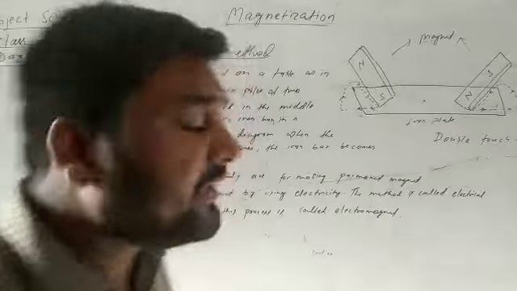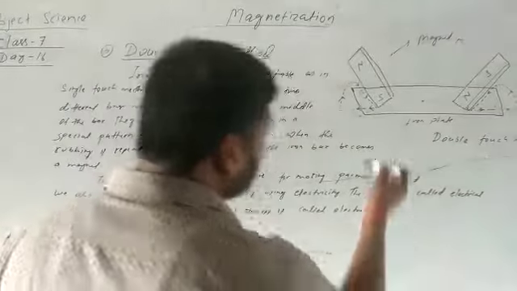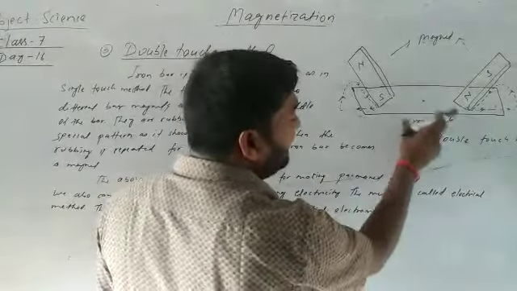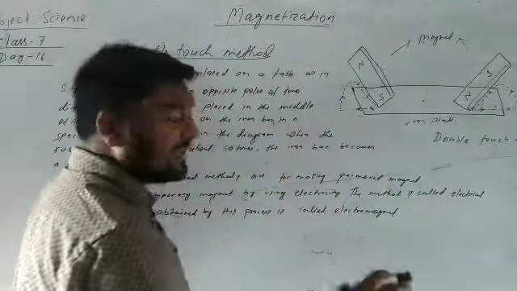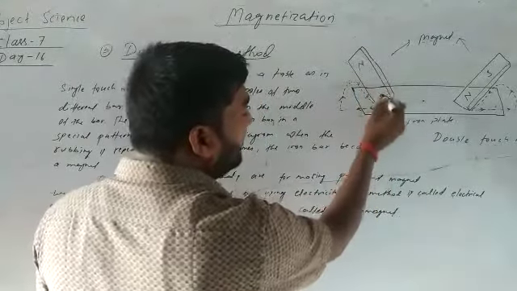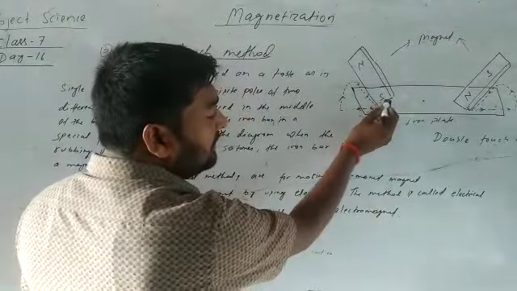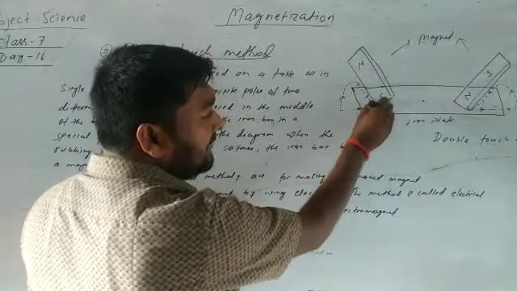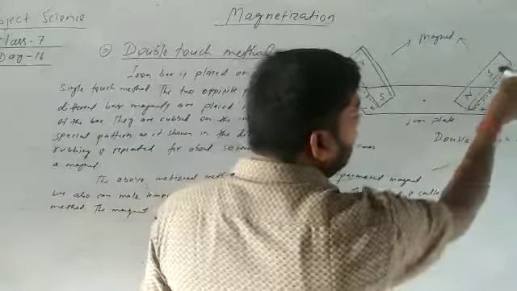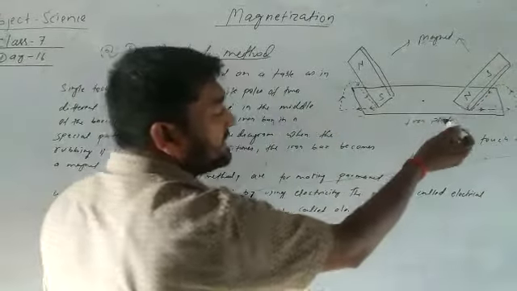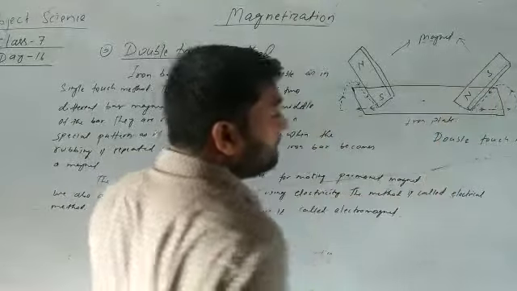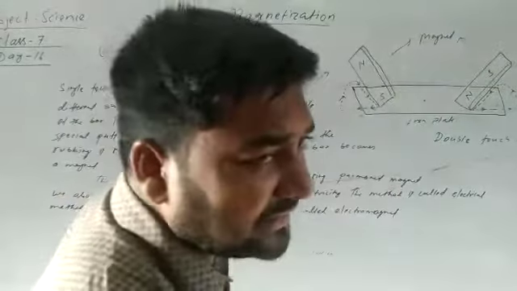Okay. So simply again you understand here. In the double touch method, first we take an iron plate and keep it on the table, and take two bar magnets. The south pole of one bar magnet is kept in contact with the iron plate, and the north pole of the next bar magnet is kept in contact with the iron plate on the next side.